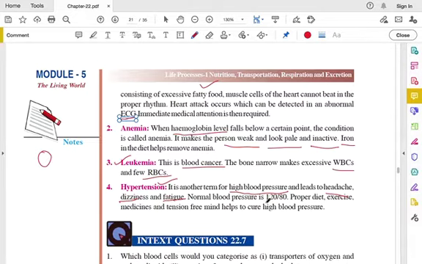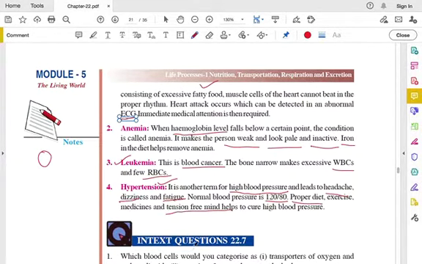The normal blood pressure for a person is 120/80, which we saw before about the blood pressure. If the person does not have a normal blood pressure level, I mean the high blood pressure, the blood pressure rate will be high. And how can we cure high blood pressure? We have to take a proper diet, and exercise helps, and medicines for high blood pressure, and also a tension free mind,